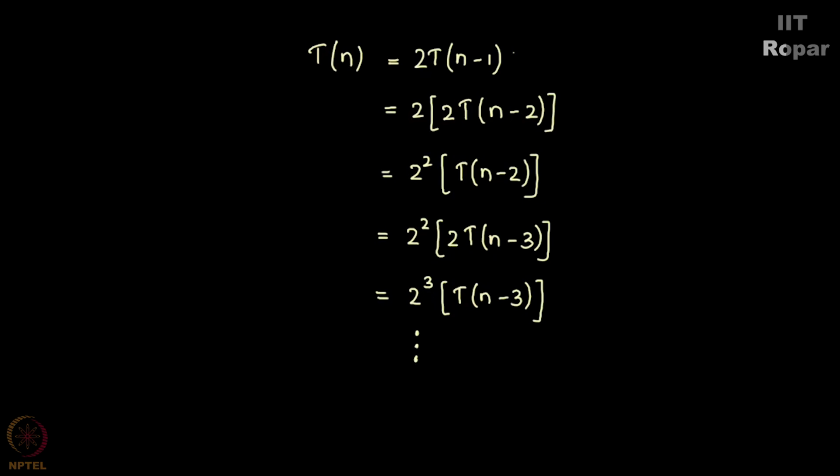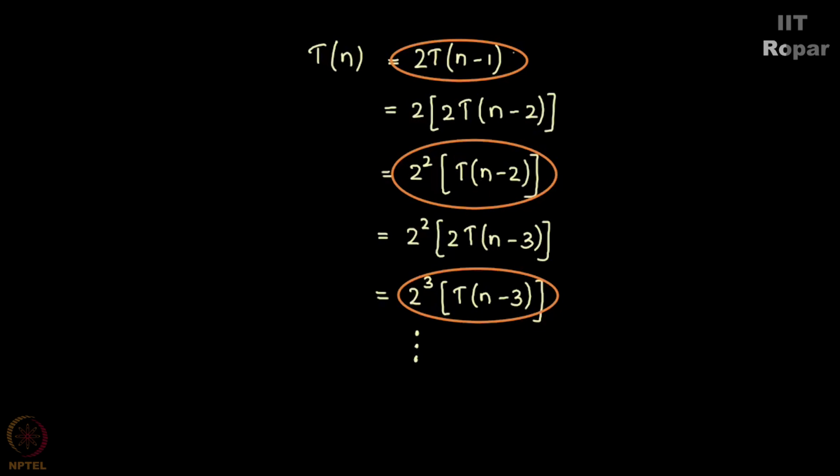This process will continue. But where will we end it? Observe these 3 steps before we continue: 2 into T of n minus 1, 2 square into T of n minus 2, 2 cube into T of n minus 3. Do you observe the pattern here? I had told you to observe this before we continue. There was a reason for it. When you observe this pattern, you can see that T of n can be written as 2 power k into T of n minus k. Right? This is the general expression.